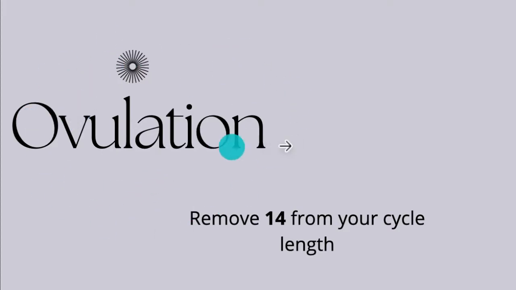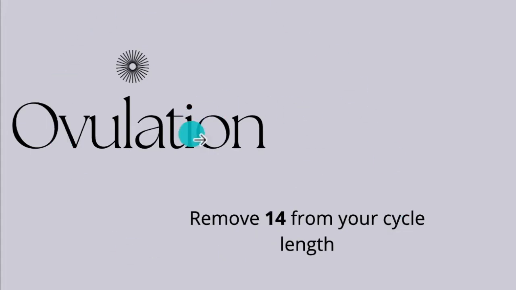And how do you do this? I've already taught you how to calculate your cycle length, which is from this period to the next period. So now you're going to remove 14 from your cycle length, and that will tell you when you're ovulating. Don't worry about your fertile period. Don't worry about your safe period. That's what we're talking about in my next video. But if you can understand your cycle length, your menstrual length, and your ovulation, you would learn so much that you can't even imagine. Just understand these three things.